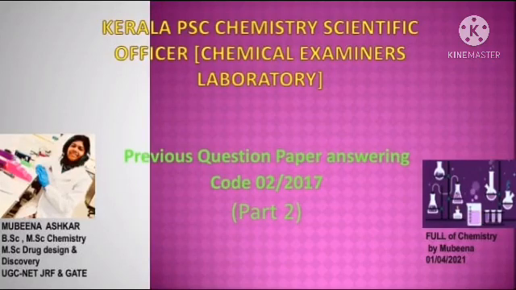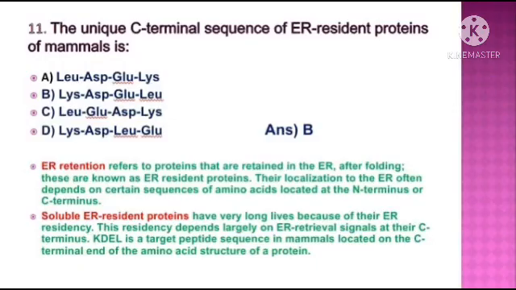This is Mubina. Let's start the video of part 2. 11th question. The unique C-terminal sequence of ER resident proteins of mammals is? The answer is option B.